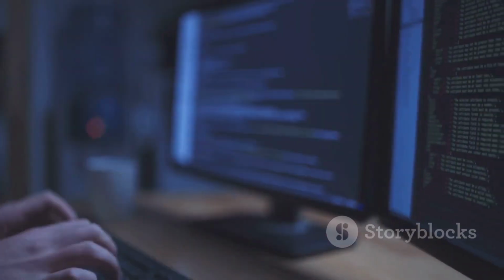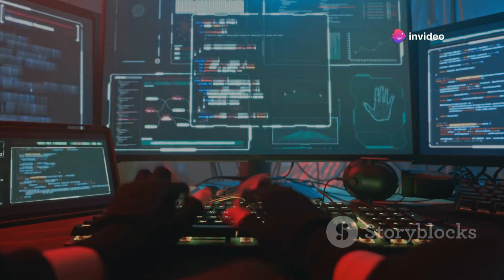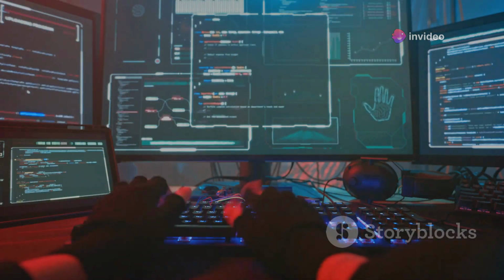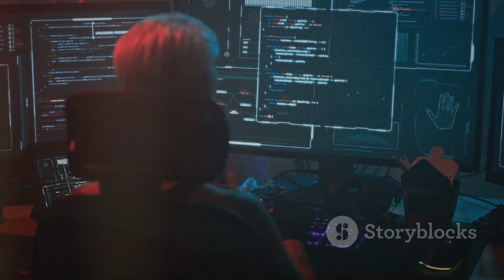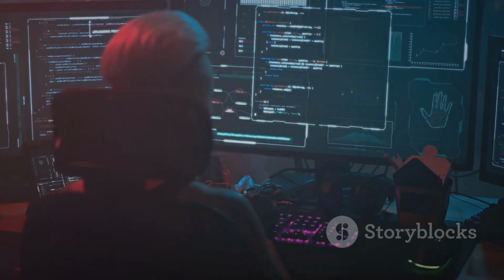Before launching an attack, ethical hackers gather information about their target. This phase, known as reconnaissance, is crucial for understanding the attack surface. It's like a detective gathering clues before solving a case. One of the most basic reconnaissance tools is.